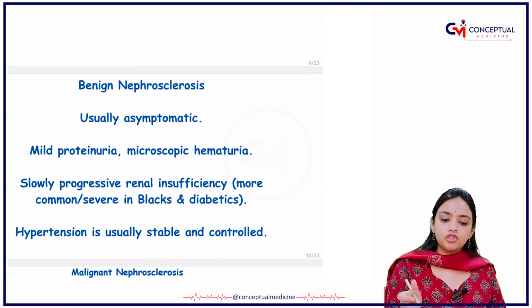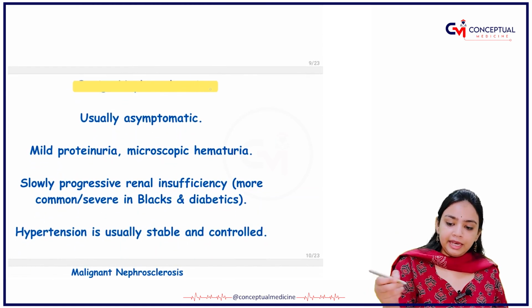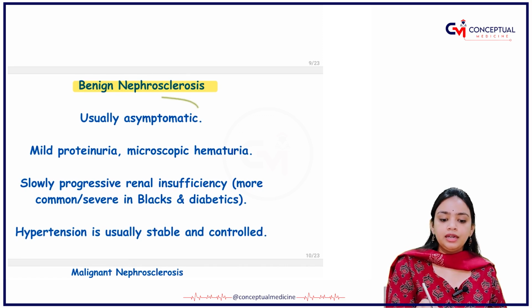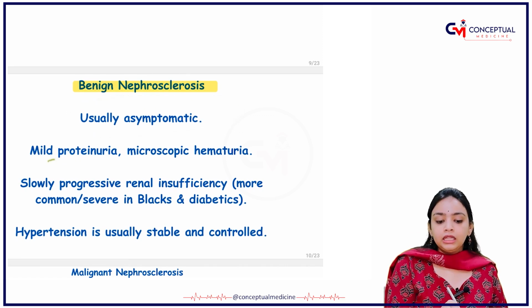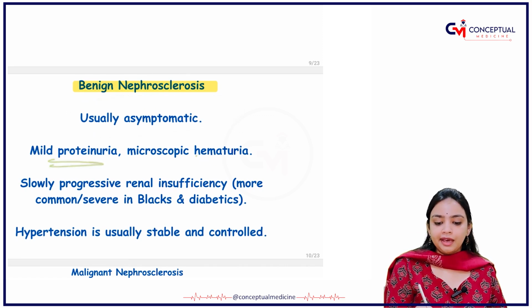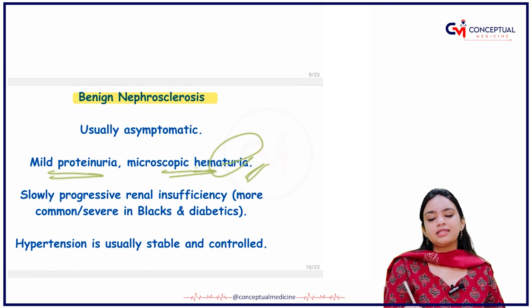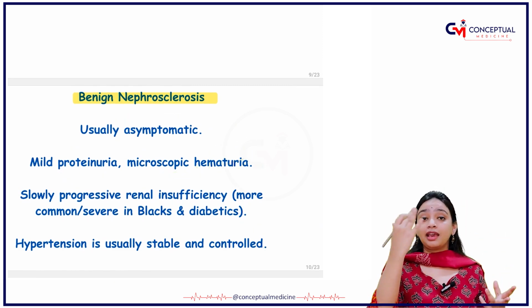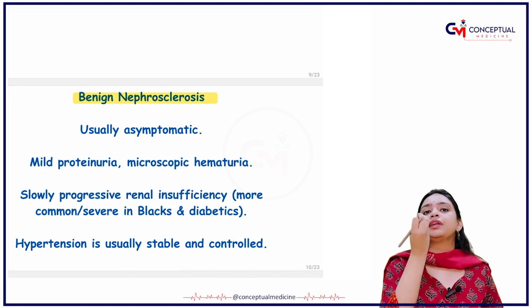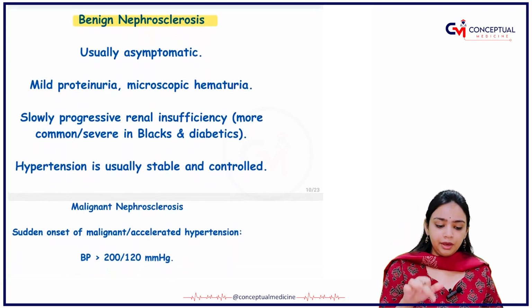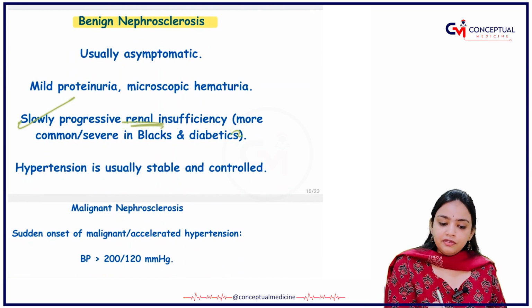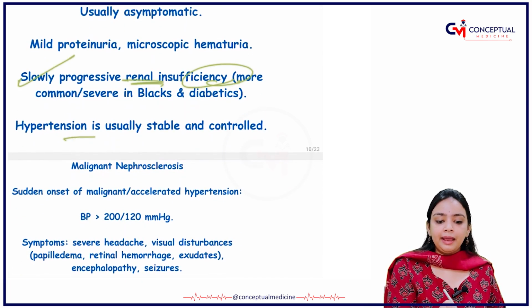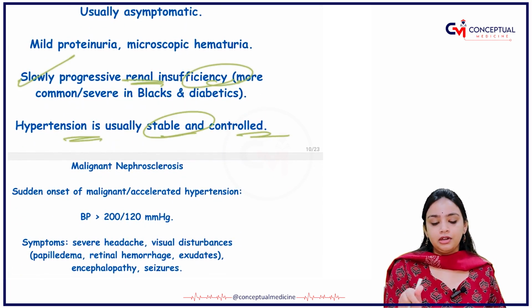What are the clinical features in the benign one? In benign nephrosclerosis, we are able to see that it is usually asymptomatic. There will be mild proteinuria and microscopic hematuria. I don't need to explain these terms again and again because I have already explained them, okay? It is slowly progressive and renal insufficiency will be there. Hypertension is usually stable and controlled.